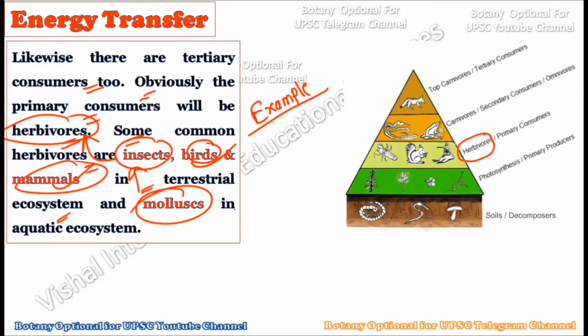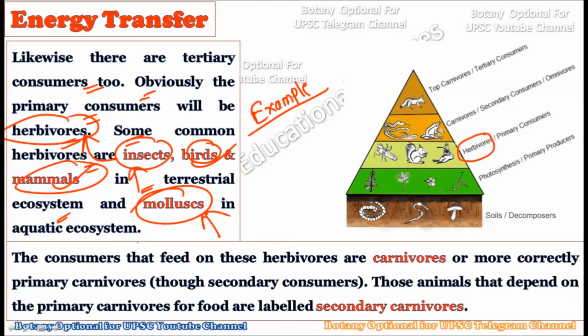While in the aquatic ecosystem, we will find the particular class of animal kingdom which is called the mollusks. They are the herbivores within the aquatic ecosystem. It will change from ecosystem to ecosystem. Within the terrestrial ecosystem, you will find the herbivore in the form of insects, birds, and mammals, and in the aquatic ecosystem, you will find them in the form of mollusks. Now the consumers that feed on the herbivores are called carnivores.